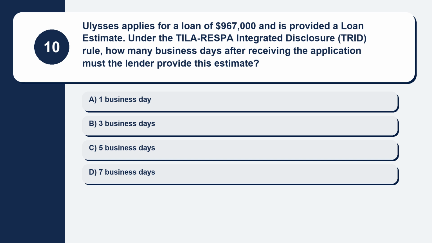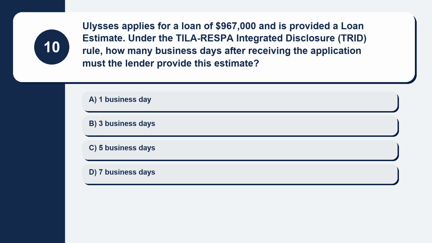Question 10. Ulysses applies for a loan of $967,000 and is provided a loan estimate. Under the TILA-RESPA Integrated Disclosure (TRID) rule, how many business days after receiving the application must the lender provide this estimate? Here are your options.